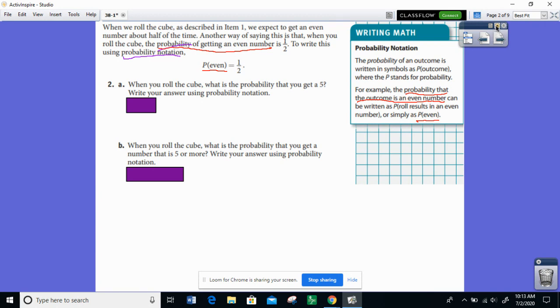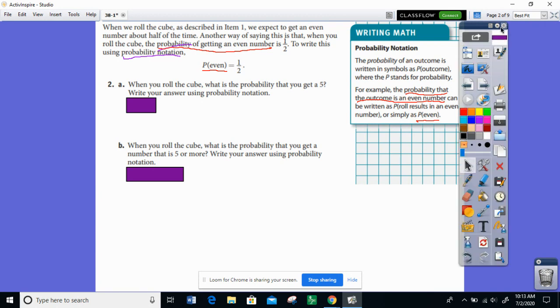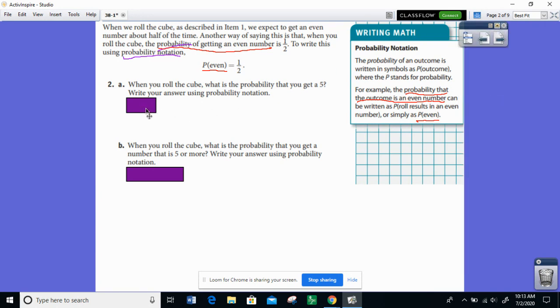So it says, when you roll the cube, what is the probability that you get a 5? Write your answer using probability notation. Well, how many possible outcomes are there? 6. Only one of those gives us a 5. So this is the probability of rolling a 5 equals 1 over 6.